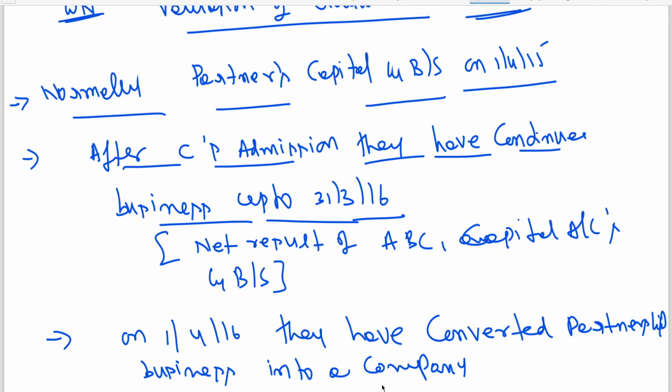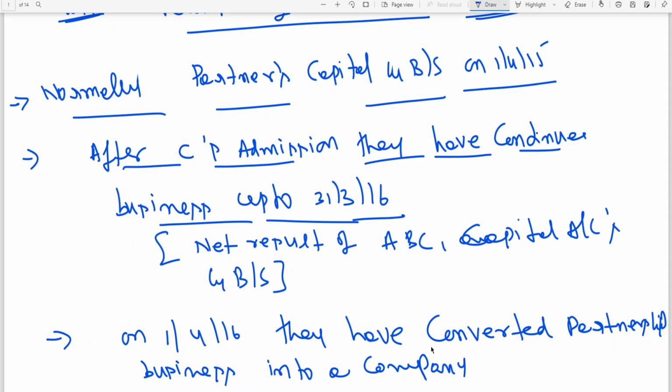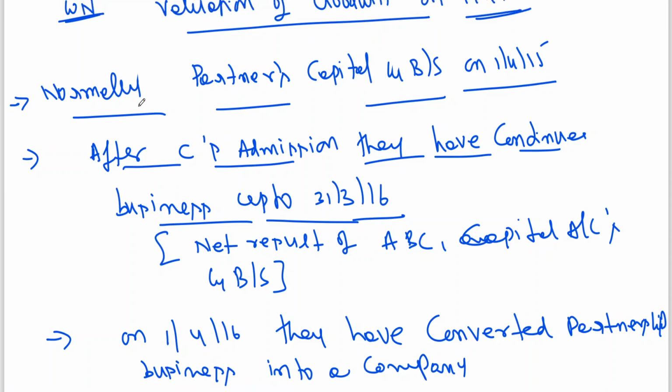So now admission, final accounts, then converting the partnership business into a company. Actually, doing these three phases in 25 minutes in a normal course is not that easy. First you need to understand the question, and then do it as quickly as you can. That is what is being shown.